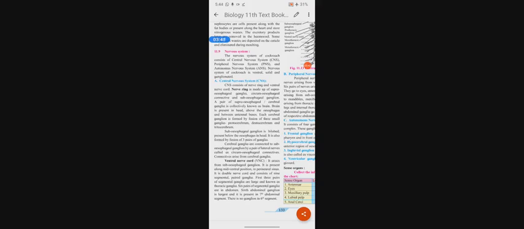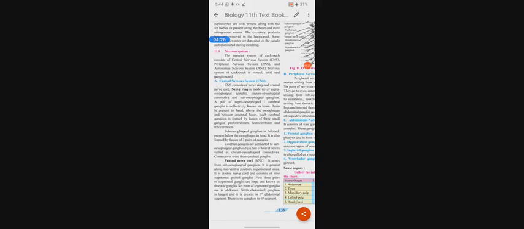The subesophageal ganglion is bilobed and present below the esophagus in the head region. It is also formed by the fusion of three pairs of ganglia.